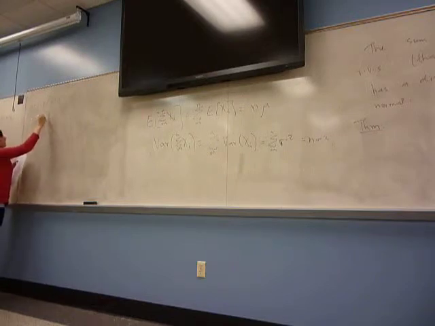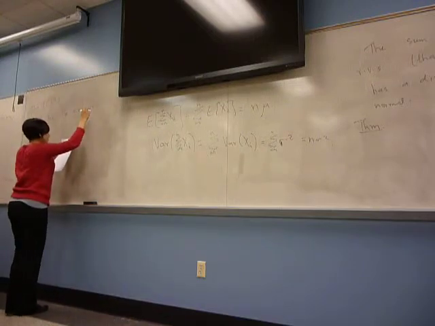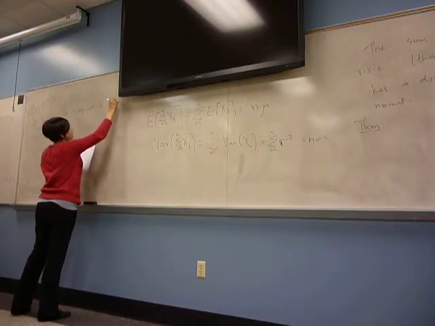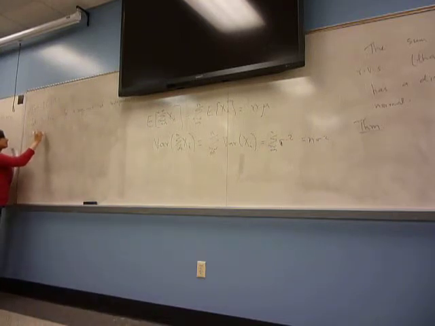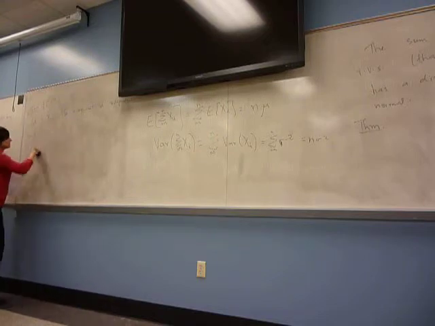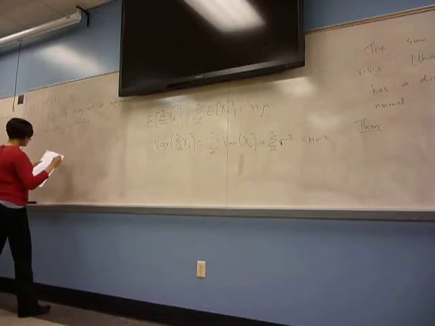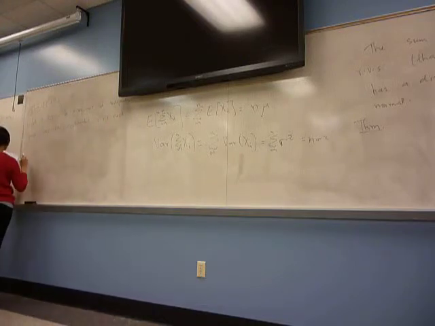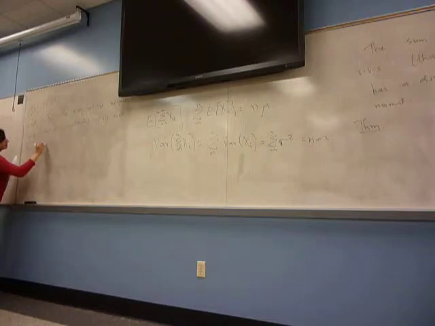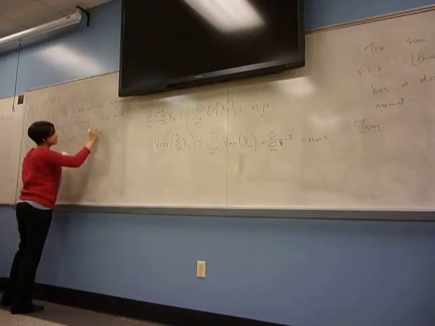Let x1, x2, etc. be a sequence of independent and identically distributed random variables, each having mean mu and variance sigma square.